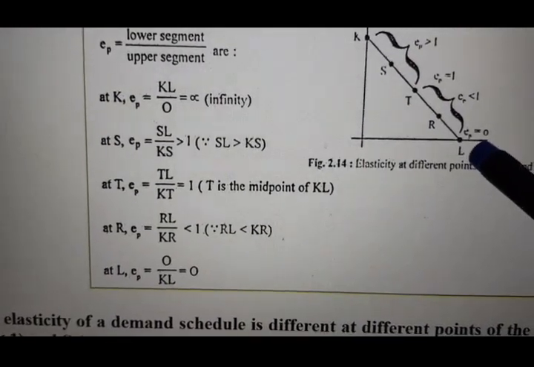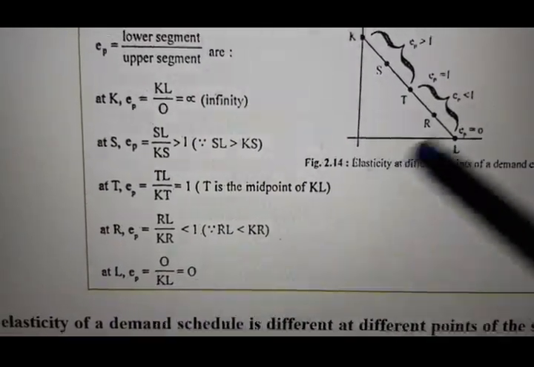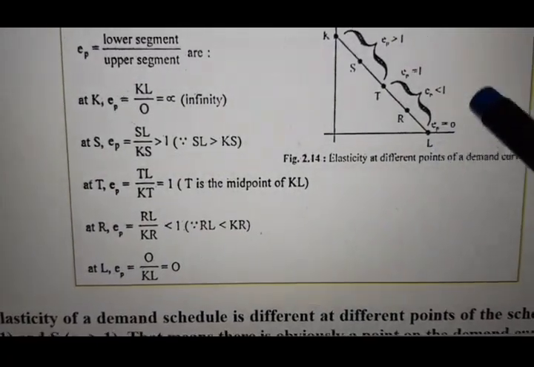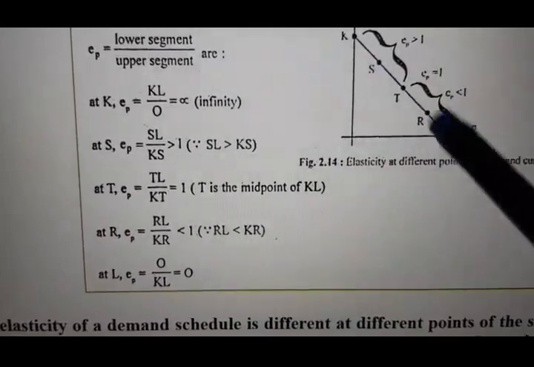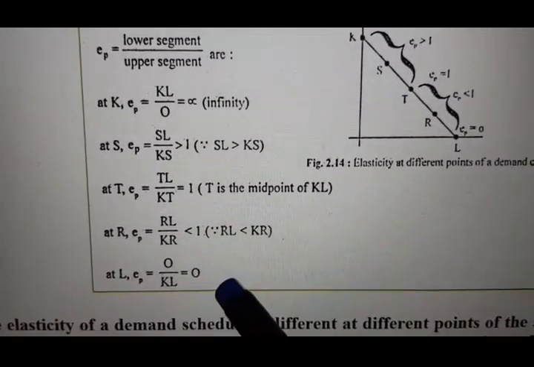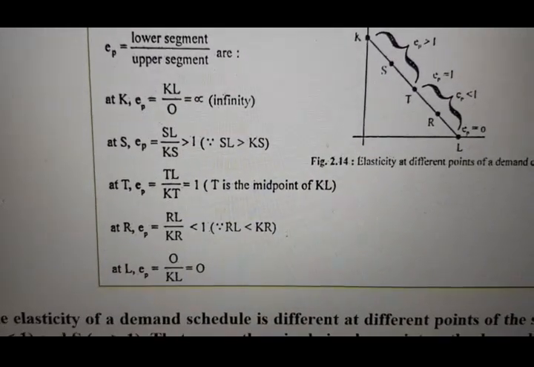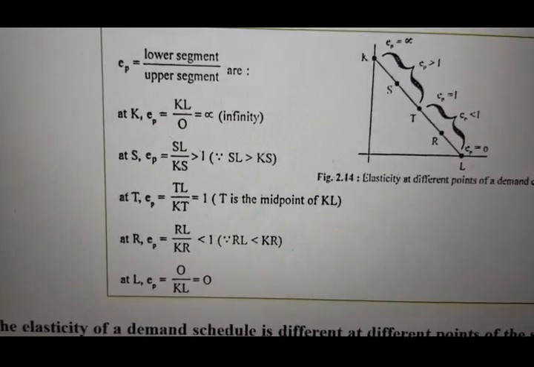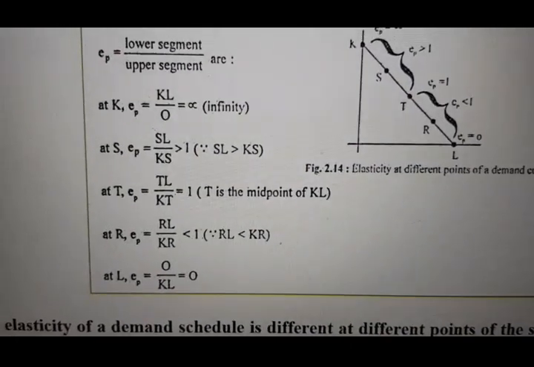Now come to the final point, point L. At this point L, EP is equal to what? Lower segment of point L is nothing because it is the last point. So lower segment will be 0 and your upper segment will be the whole curve KL. See, I have written KL. So 0 in the numerator means the result will be 0. EP is equal to 0. This situation is called completely inelastic demand. This was relatively inelastic and this one is completely inelastic demand.